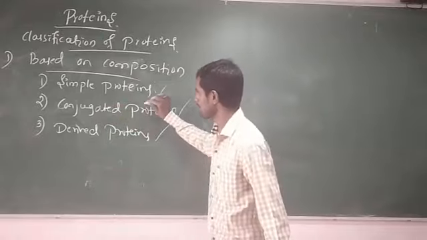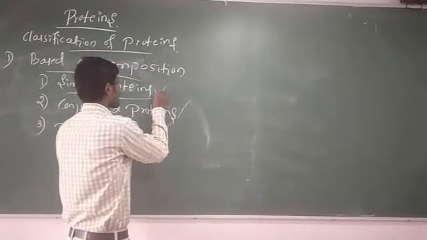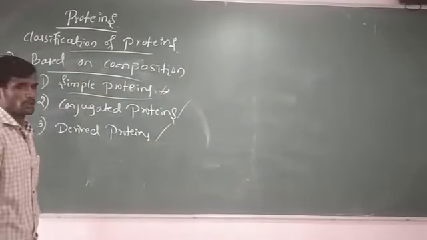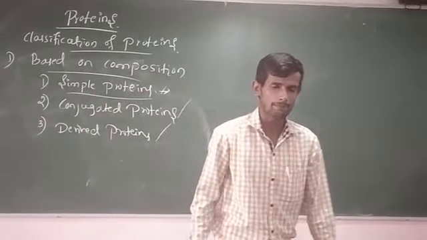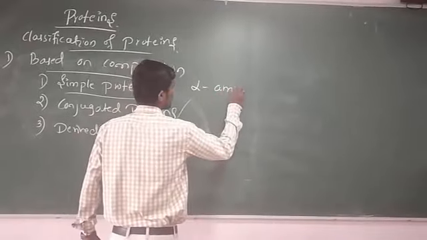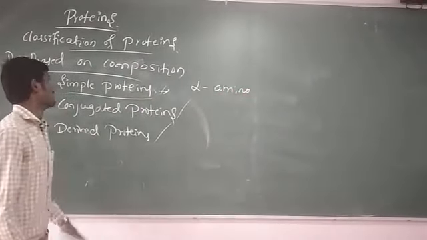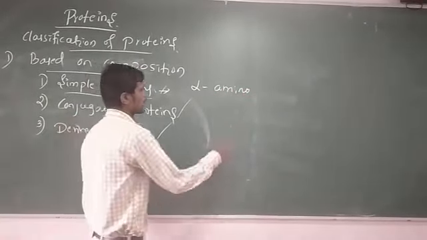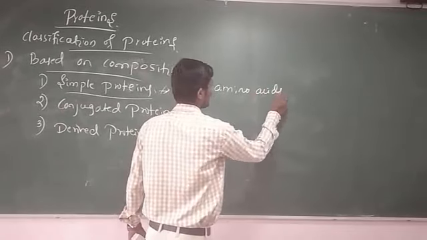First point, what are simple proteins? See here. Simple proteins are made with only alpha amino acids.